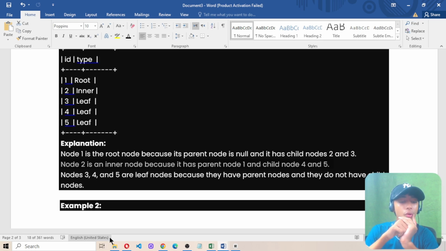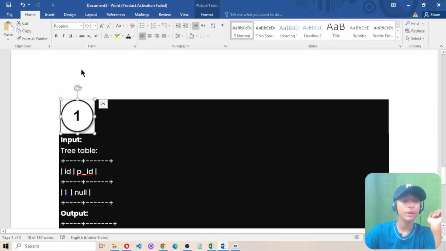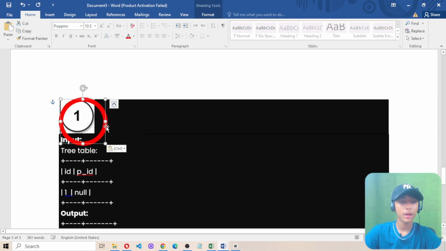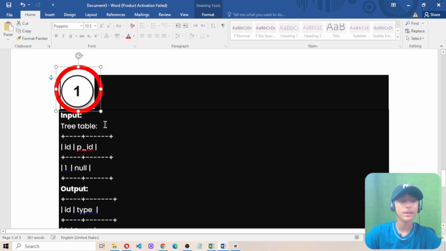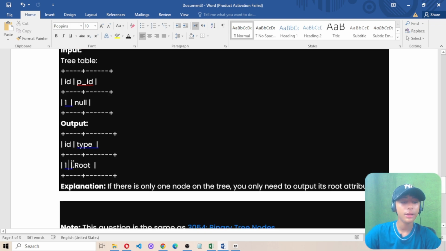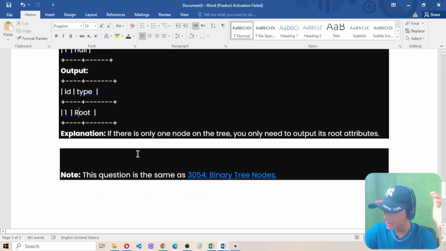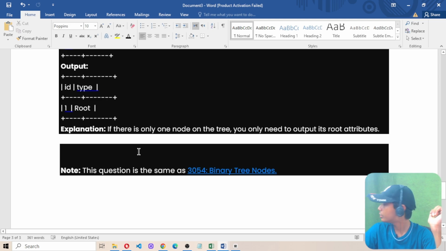And nodes 3, 4 and 5 are leaf nodes because they have parent nodes and they do not have child nodes. Example 2: here only a single node is written, 1 in the circle. In here you get one tree table in which the ID is 1 and the PID is null. And the output is ID 1 and type root. Why? Because if there is only one node on the tree, you need to output its root attributes.